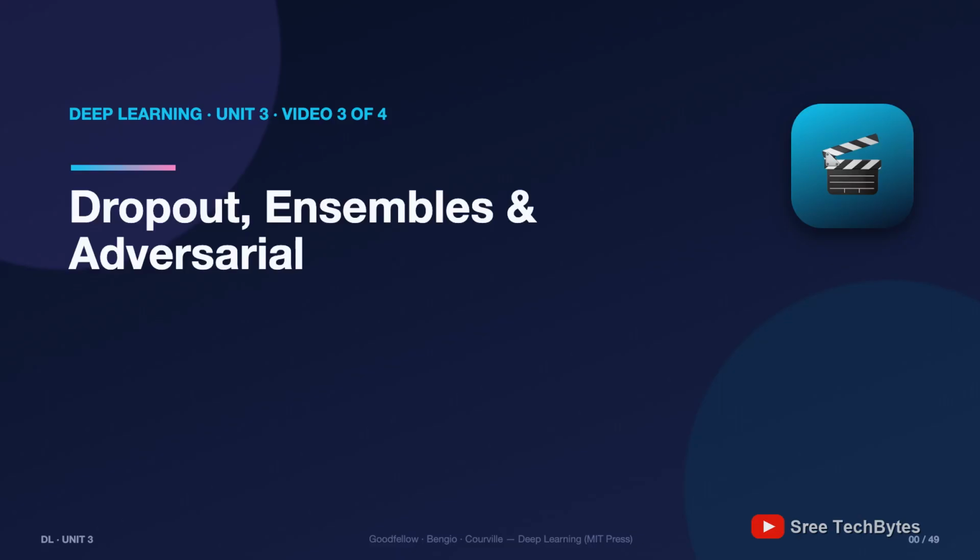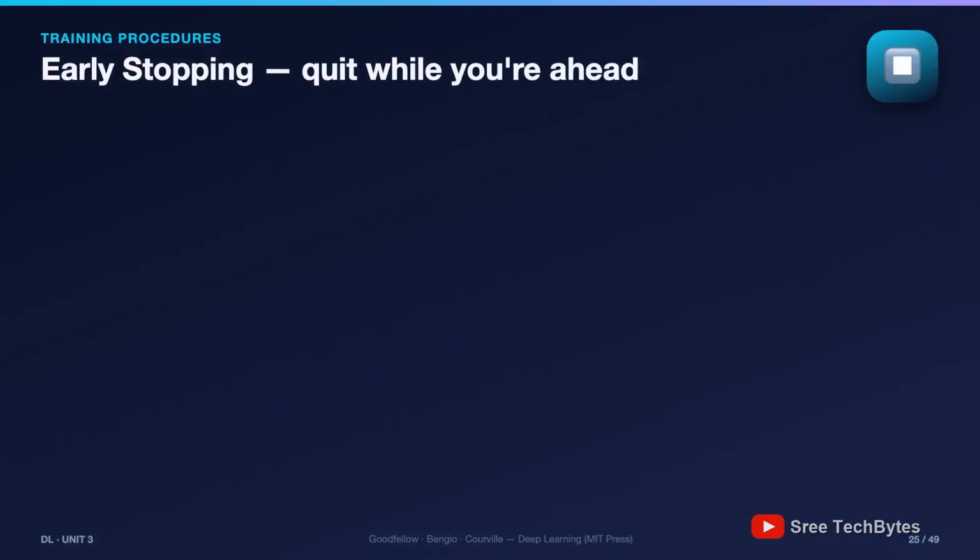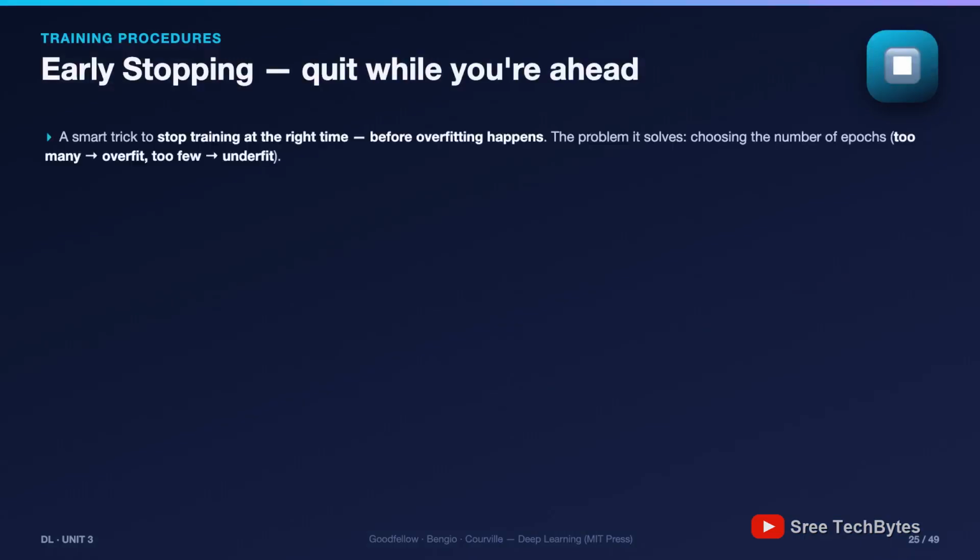Let's go! Procedure bucket now, and the cheapest regularizer in existence, early stopping. The problem it solves: how many epochs? Too many, overfitting? Too few, underfitting? Unit 2's toast burning in slow motion.